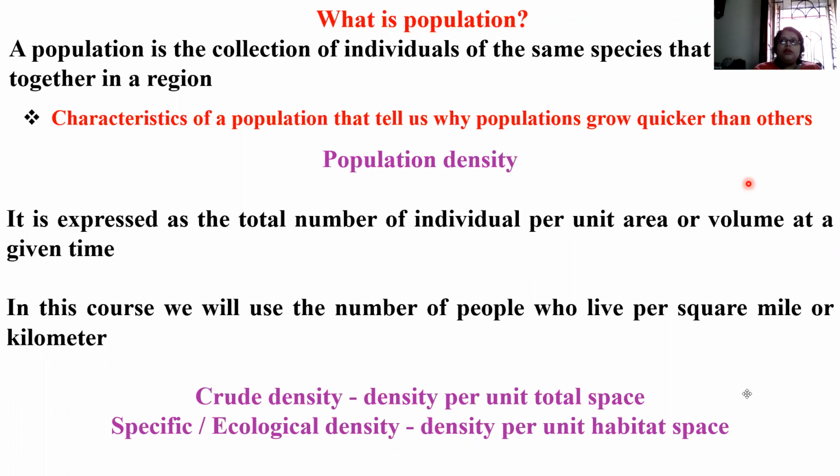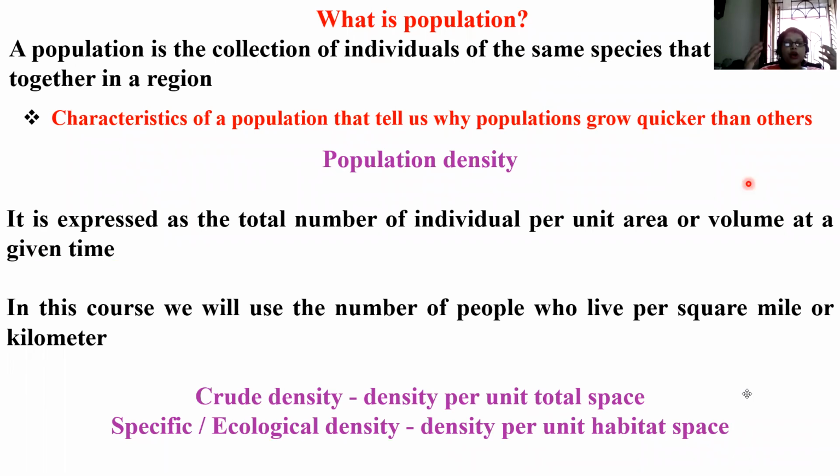See, when there is a group in which human beings are there, birds are there, animals are there, trees are there, together we cannot call it a population.